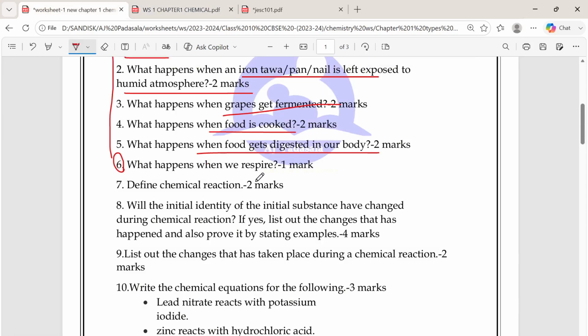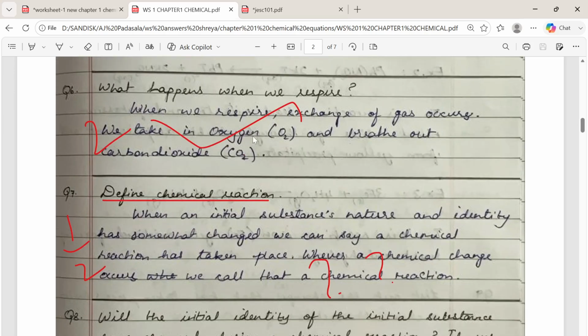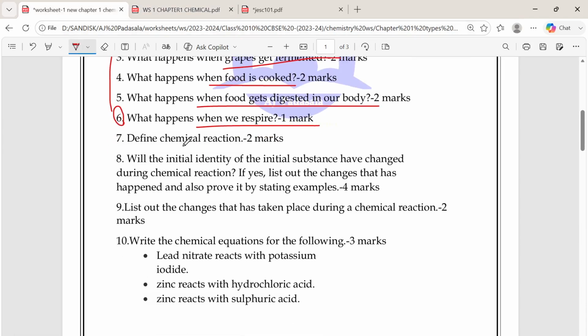Next, question number 6 is, what happens when we respire? We take in oxygen and we give out CO2, and this oxygen is very important for the process of breaking down of glucose. Next, define chemical reaction. This question I took from here.